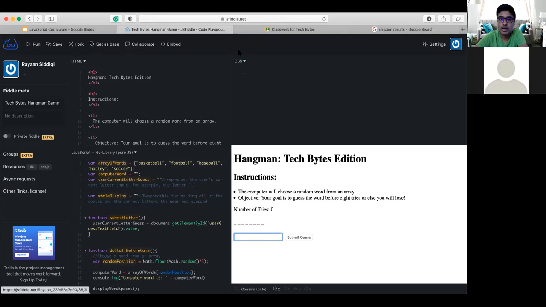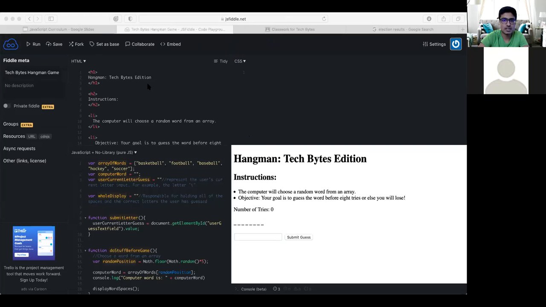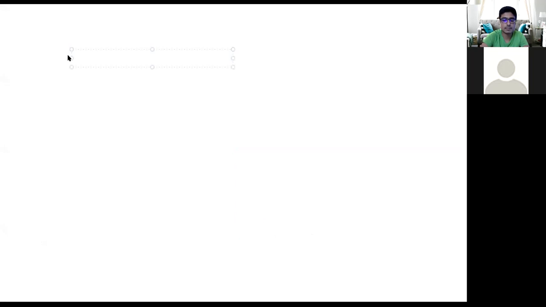And this week we're going to be working with the idea of comparing the letter which I as a user input and seeing if it matches with any of the letters in our word. So just to make sure that we understand, say the word is football, right?